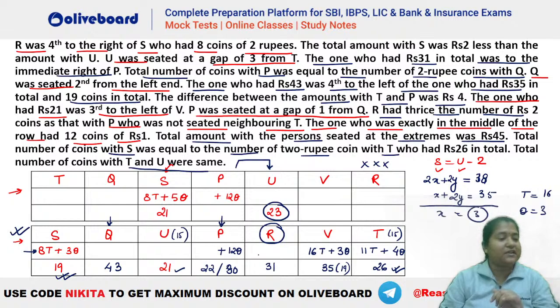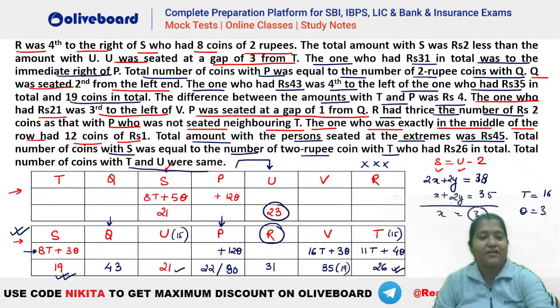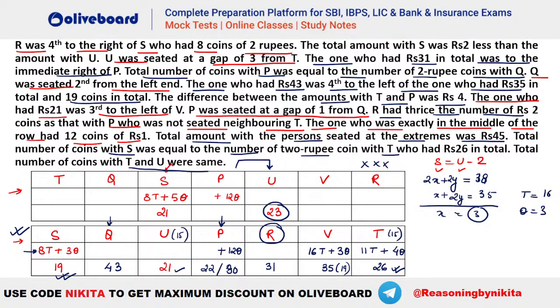So what should be the division here? Can anybody tell me? I'll remove myself from the screen. So quickly tell me, what should be the value of the total coins with U? How do we divide U such that we have 15 coins in total? That means x plus y is equal to 15 and x plus 2y is equal to 21. So what should be the value of x and y here?